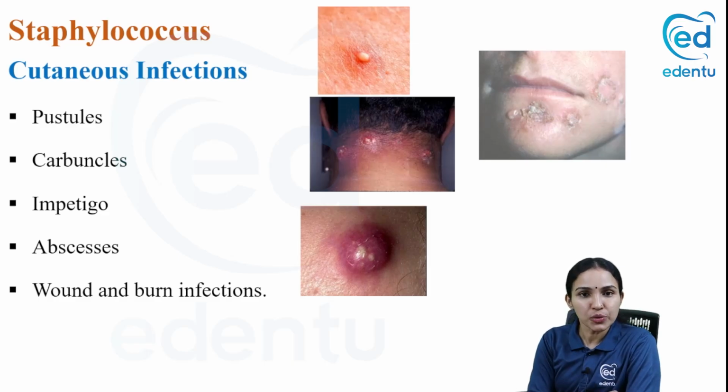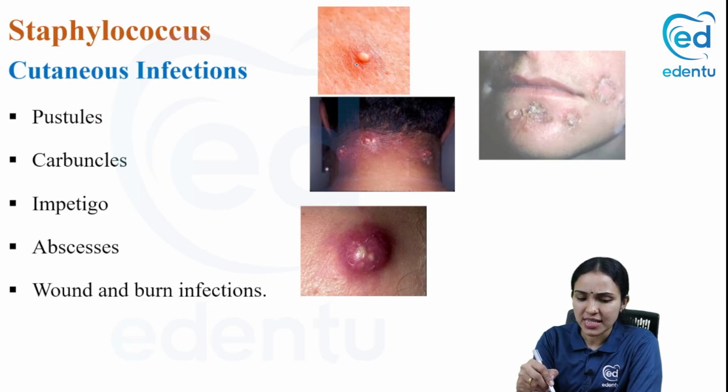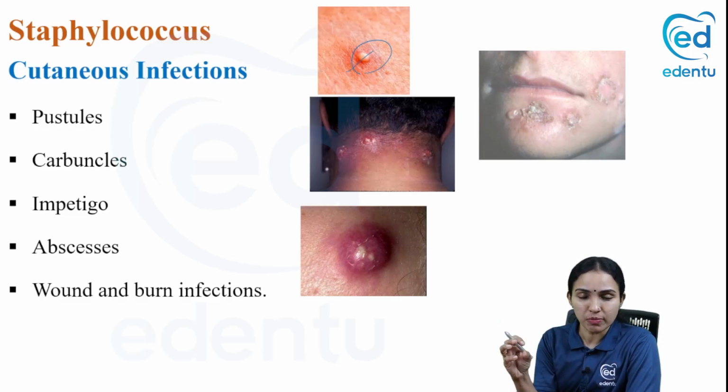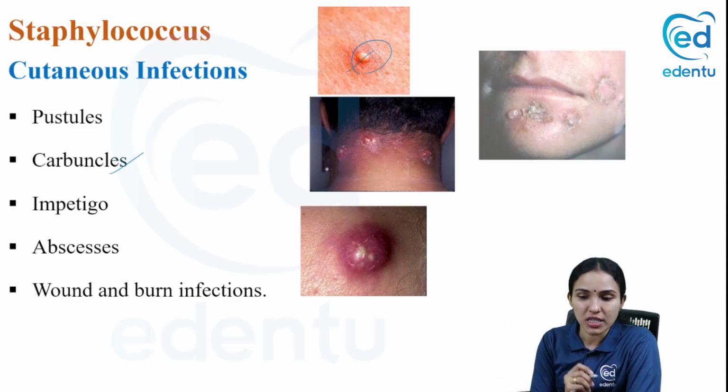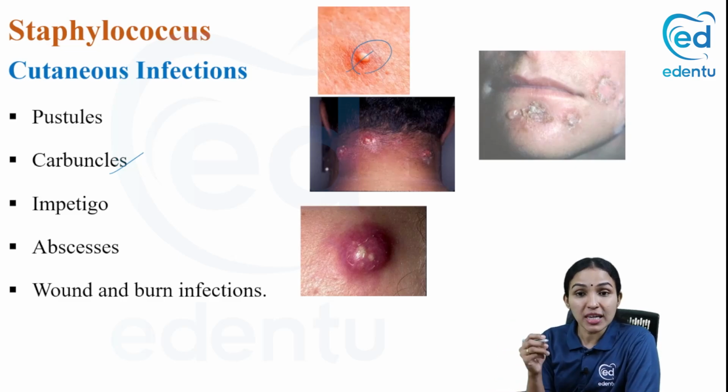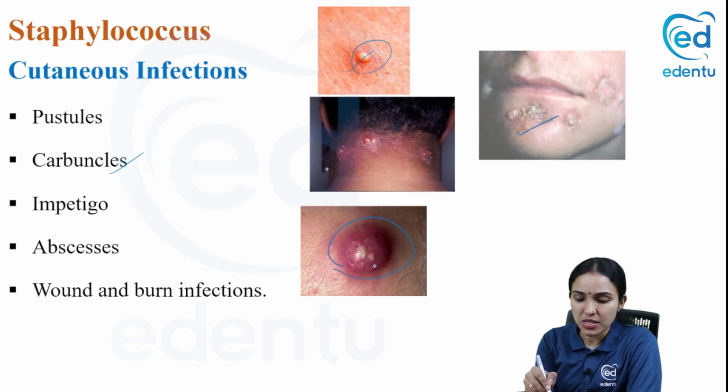When you see the cutaneous infections, it can be simply a pustule, just a pus formation. It can lead to multiple hair follicle involvement and crusting of these multiple follicles together. When a single hair follicle is involved, you can call it folliculitis. When there is involvement of multiple follicles, you call it a carbuncle. And it can be impetigo. You can see the crusted lesions, that is impetigo. This is an abscess formation.